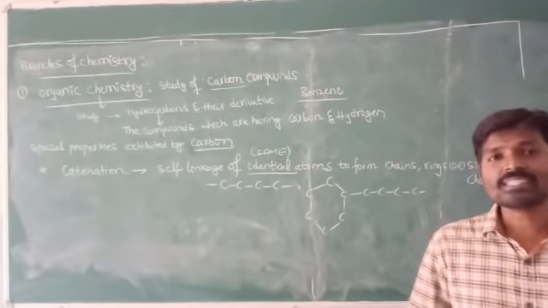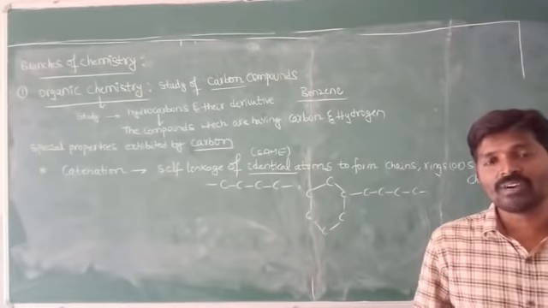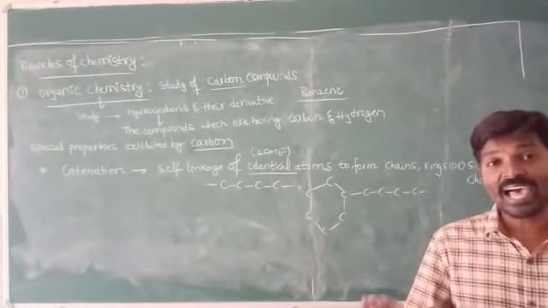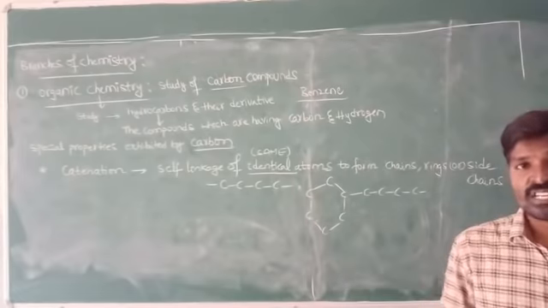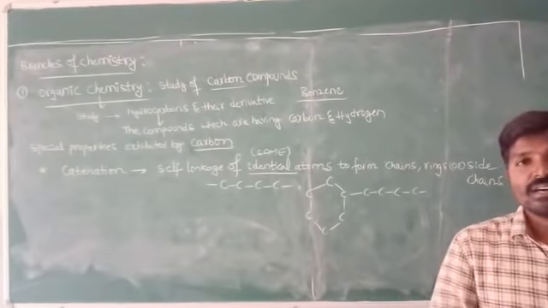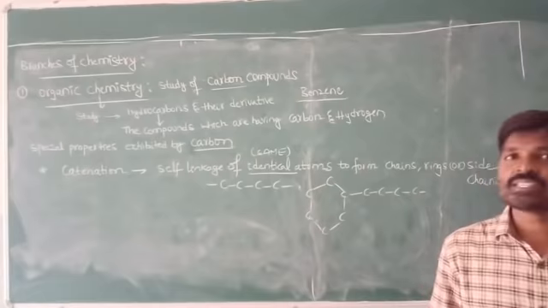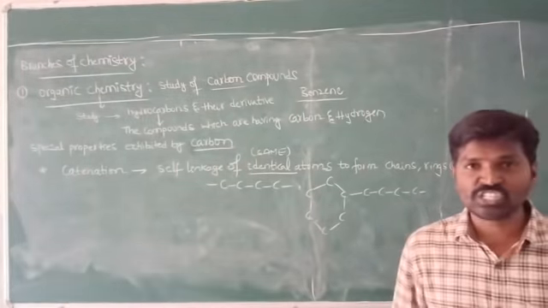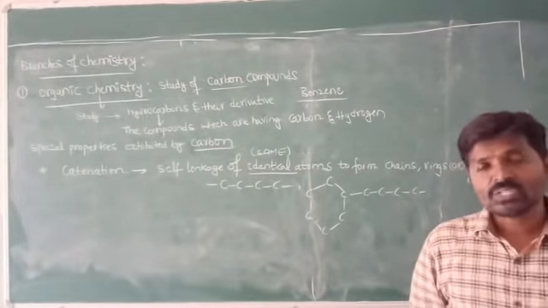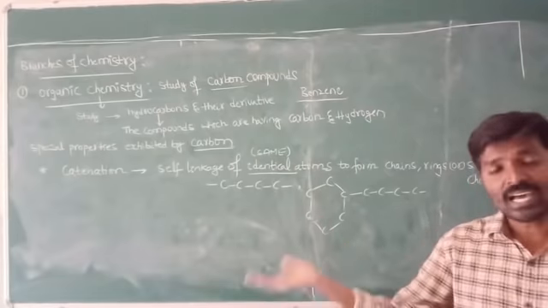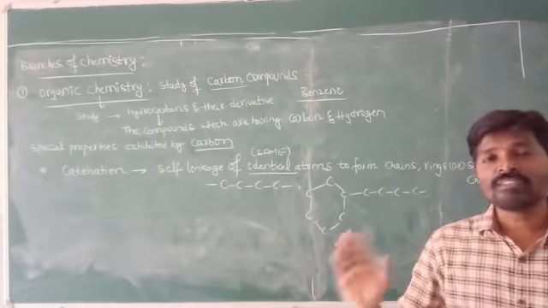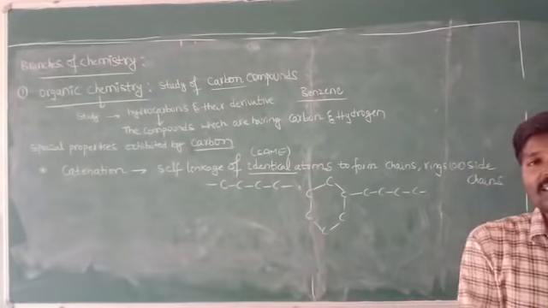So why is carbon exhibiting such high catenation power? The answer is its smaller size. Of course, the remaining elements also exhibit the catenation property, but the strength of that catenation power is very high for carbon when compared with the other elements. What is the reason for that?